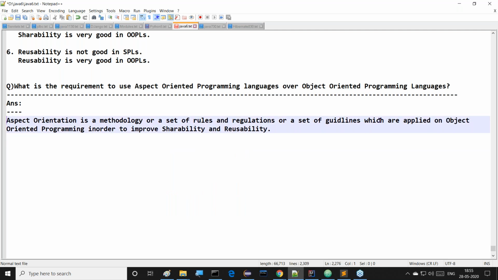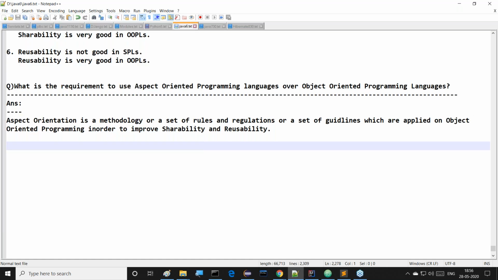Strictly speaking, aspect orientation in the sense object oriented programming only. But over this object oriented programming, a set of guidelines or a set of rules and regulations or a methodology will be applied in order to improve shareability and reusability. Right, sir. Then how? Yes, I will give one example.